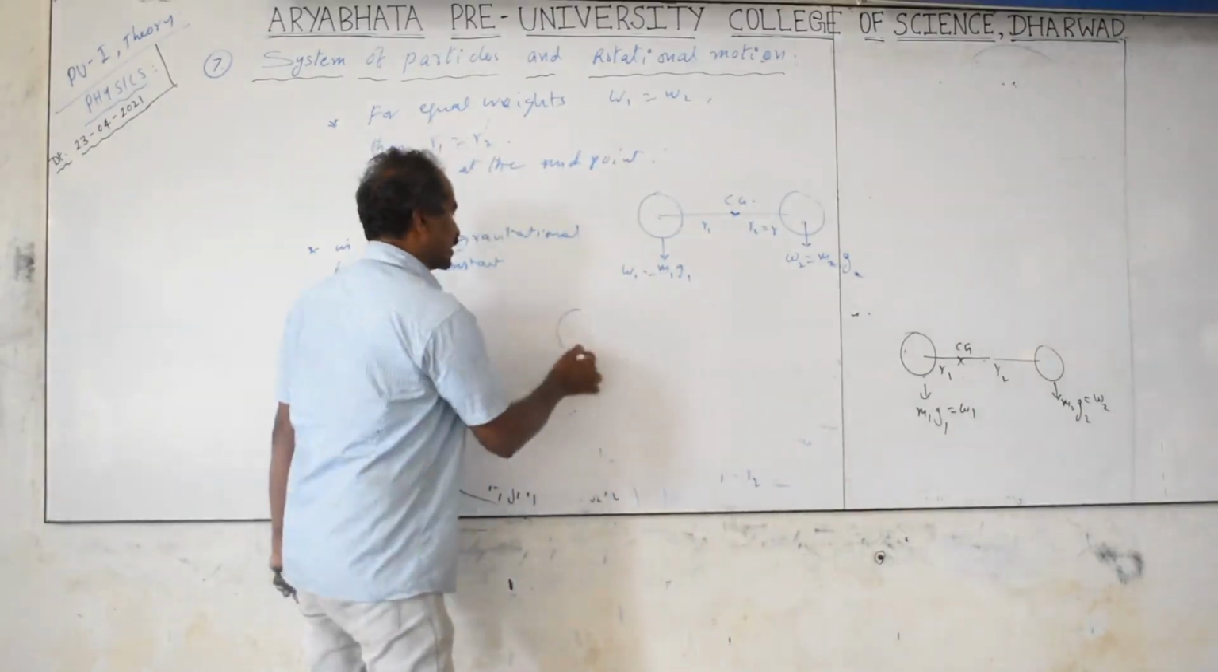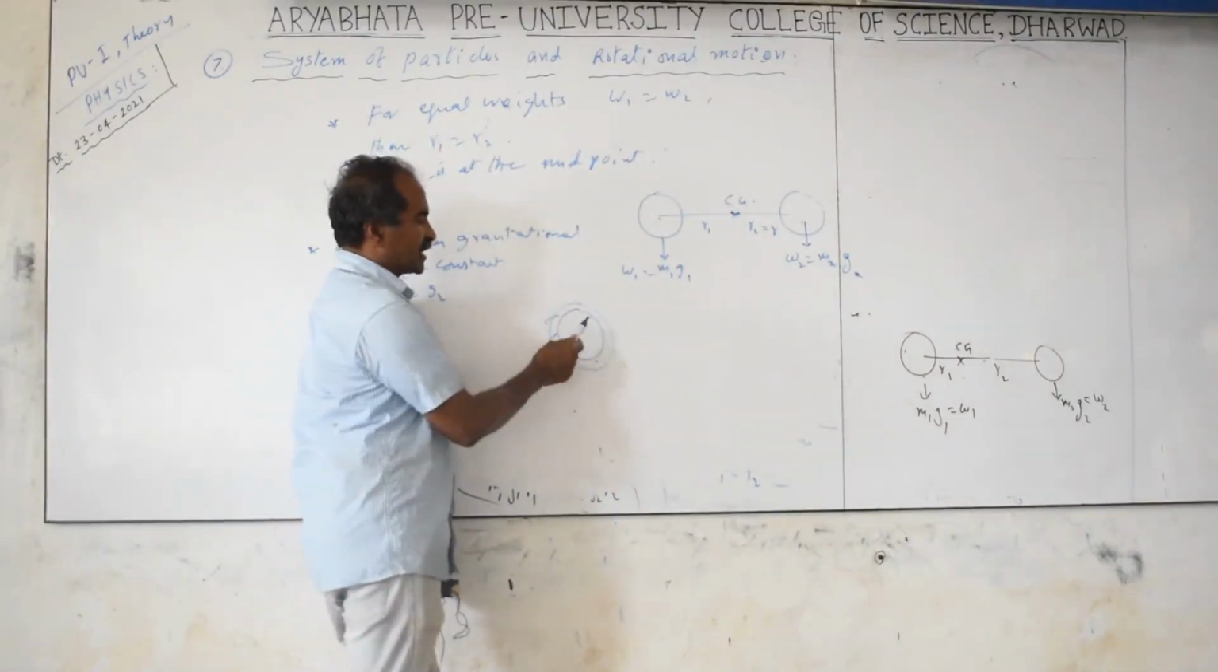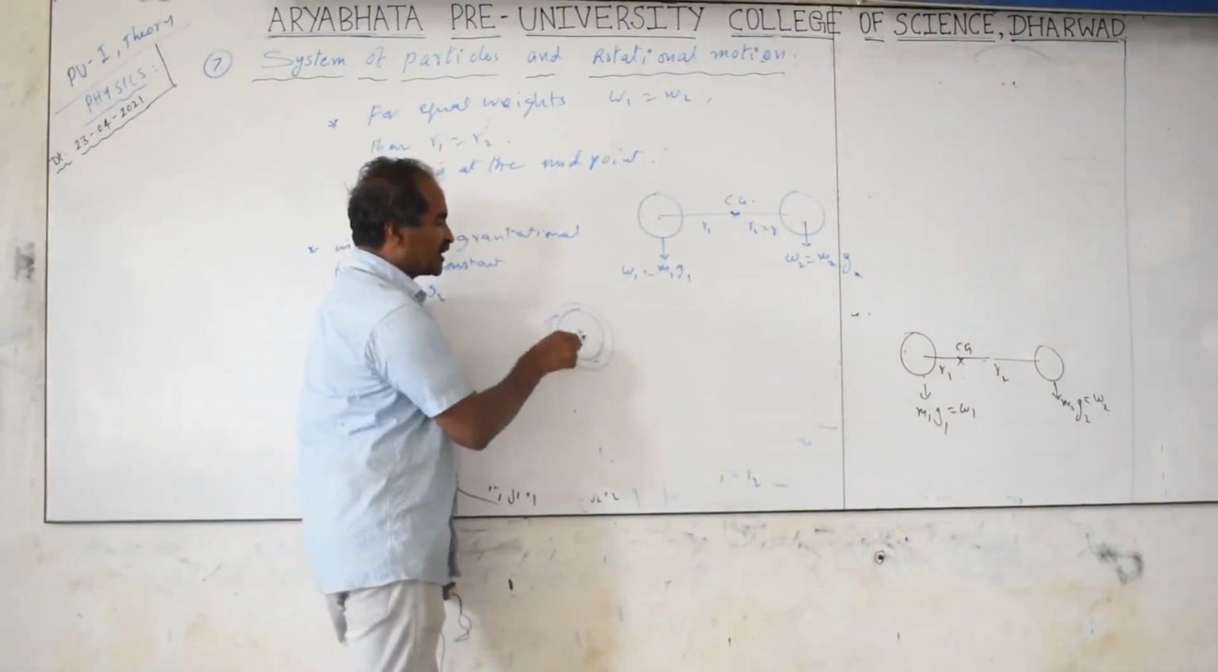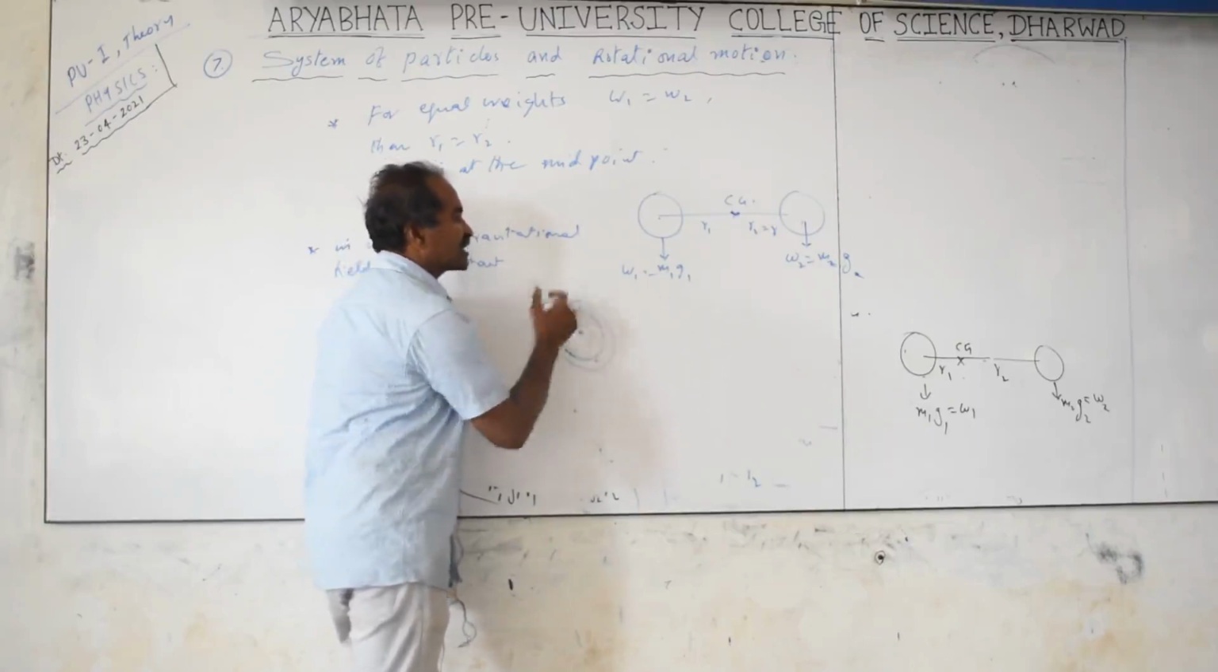Even if you take a ring, for the ring also the center of gravity is at the middle point. There is no mass here, there is no object here. So the center of gravity will not be inside the material of the body. It can be a little outside also, but it will not be outside the system of the objects.